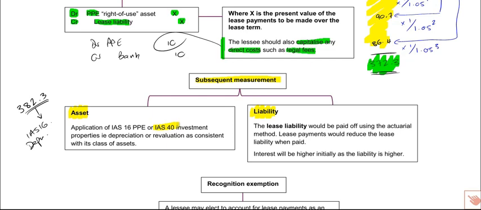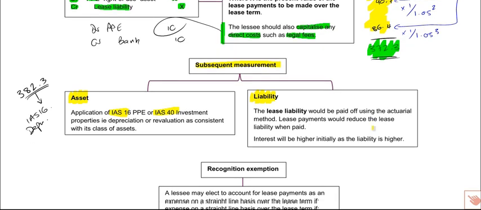So if this asset, although you are leasing it, you decide to then lease it out to somebody else under a finance lease. So if you're doing that, then you should go about applying IAS 40, whereby you either depreciate it or you revalue it through the P&L account each year. So it depends upon what your accounting policy is for the class of assets where this asset actually falls to.